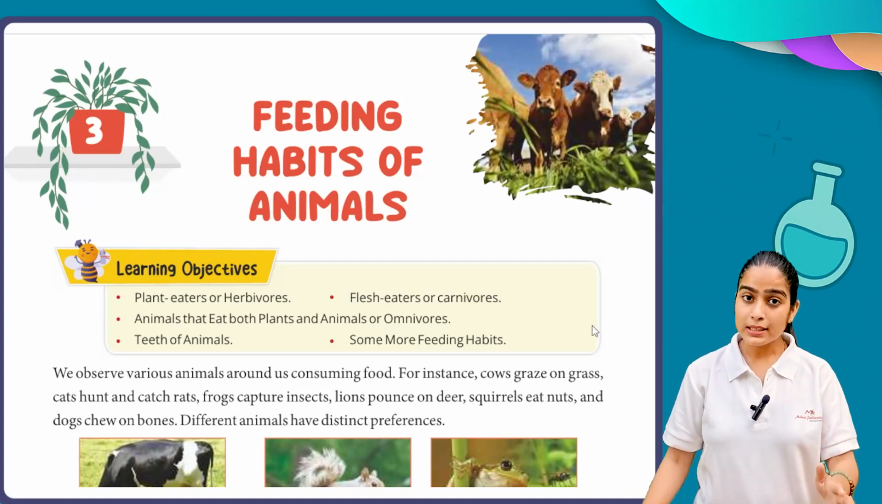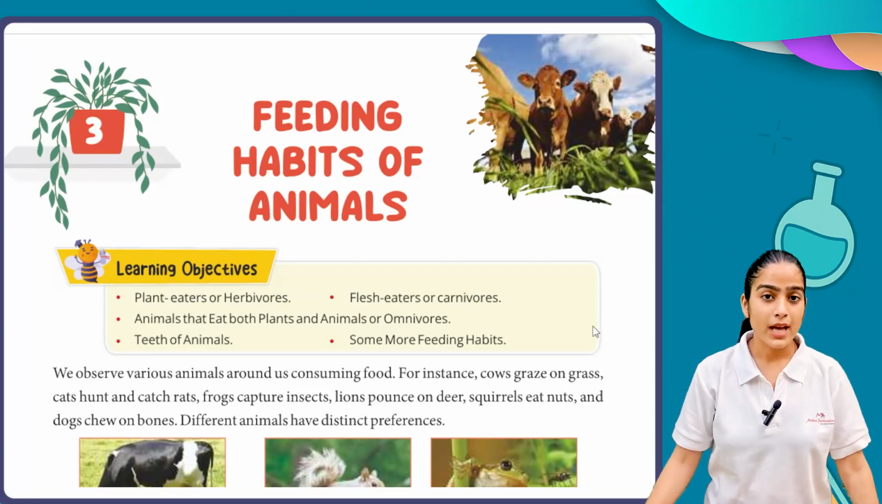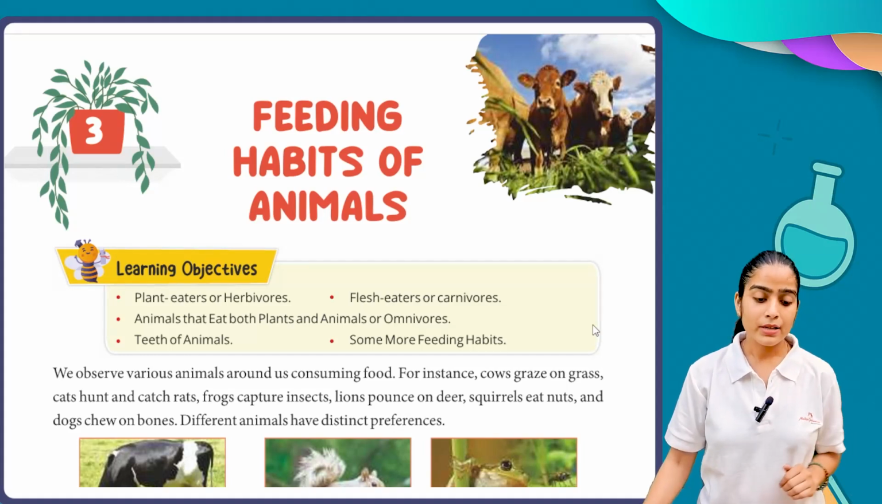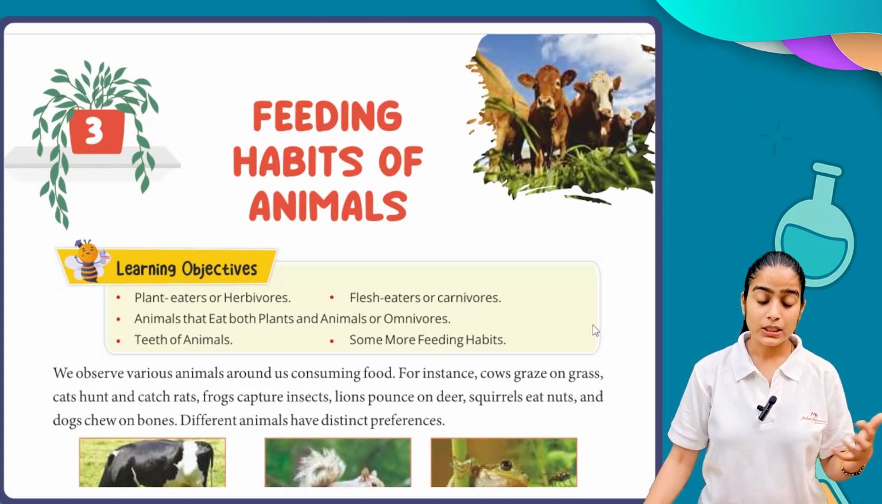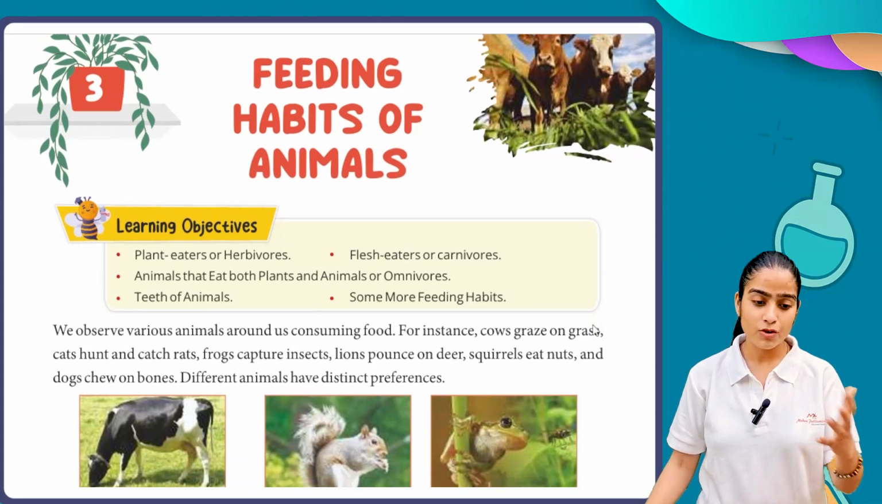So before starting this chapter, let's have a look at the objectives first. First of all, we have to read about plant eaters, then flesh eaters, then animals that eat both plants and animals, and next we have to talk about the teeth of animals, and at the end we have to discuss some more feeding habits. So these are the learning objectives we have for chapter number 3.